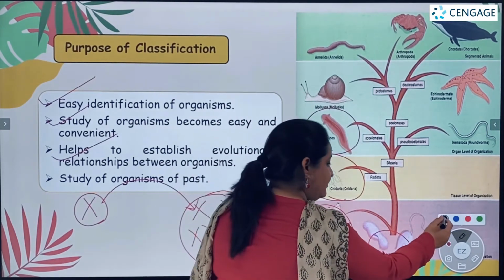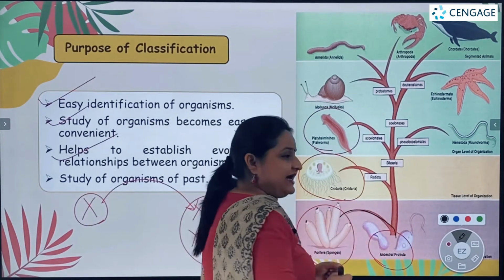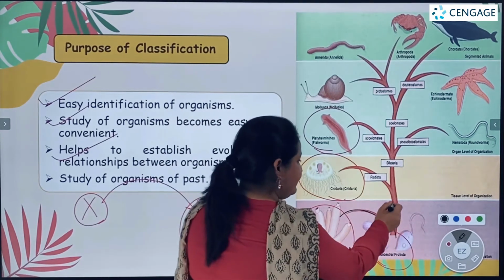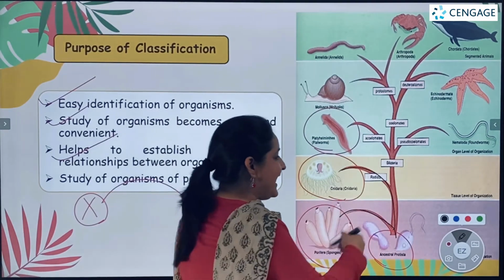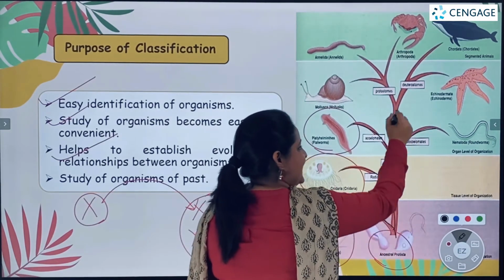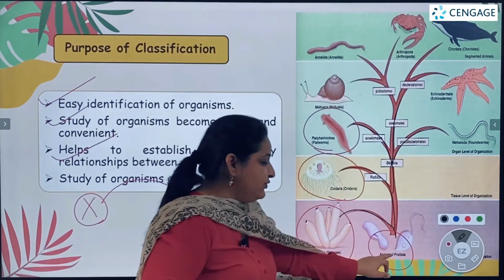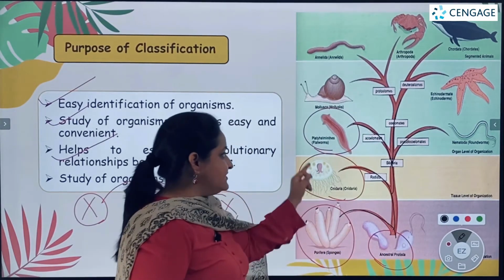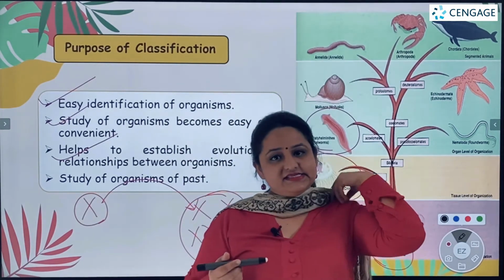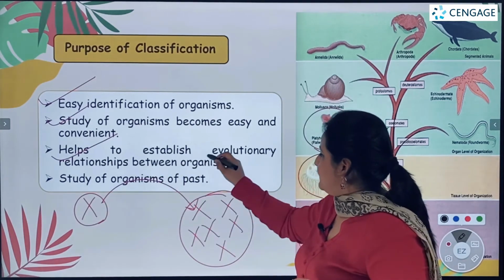We found out that it was from these ancestral protistans that poriferans came out. Then from them cnidarians evolved, and similarly the acoelomates, pseudocoelomates and coelomates. So by studying different groups of organisms, we could very easily arrange an evolutionary relationship between them.